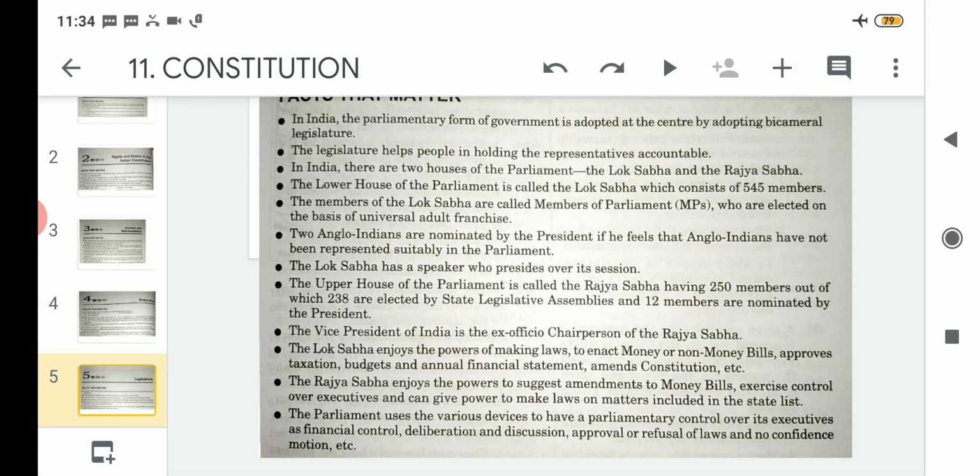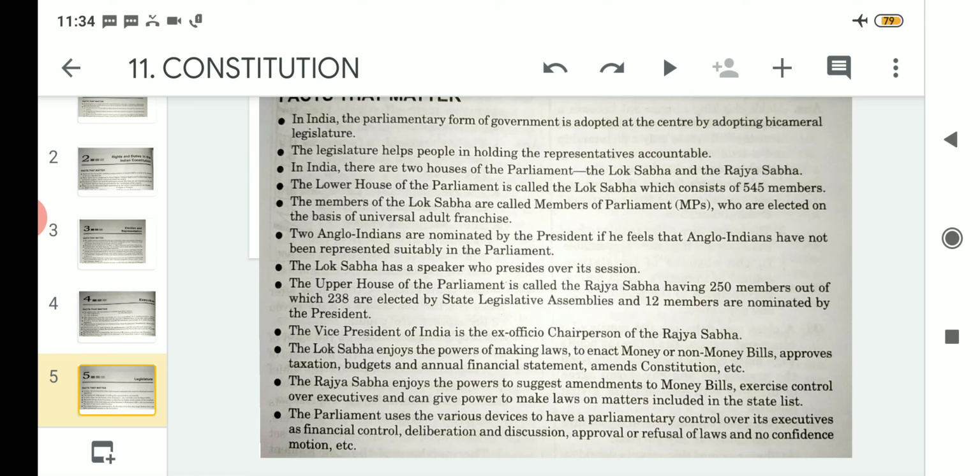Number 1 is to enact money or non-money bills. Clear? Then number 2 is approves taxation. Number 3 is budget and annual financial statement. This will be counted as a single point, that means looking after the budget and the annual financial statement.